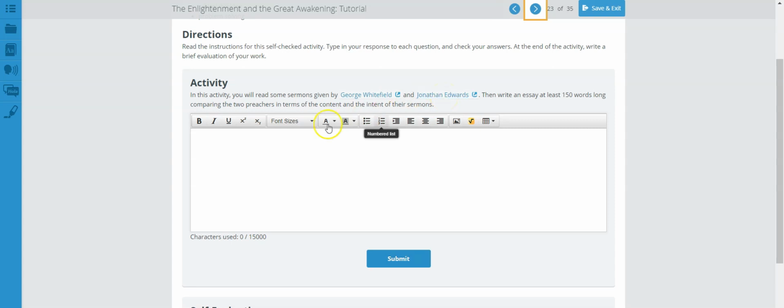Once you have those notes, just give us an essay here. It's telling you to write at least 150 words. This has the potential of being actually 2 solid paragraphs. Make sure that you provide that, at least 2 paragraphs, but we're actually looking for 3, which is an introduction, body paragraph, and a conclusion. Make sure that you're being thorough on all of your explanations. Make sure that you're providing as much information as you can.